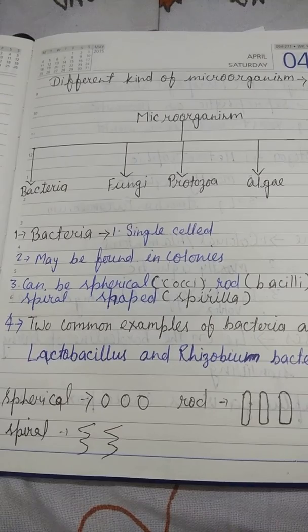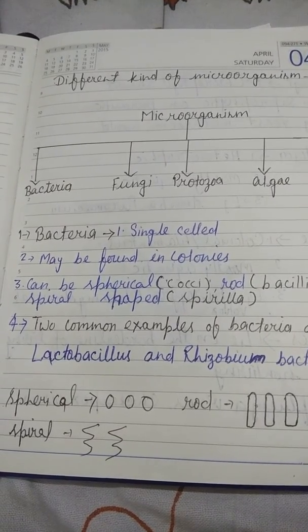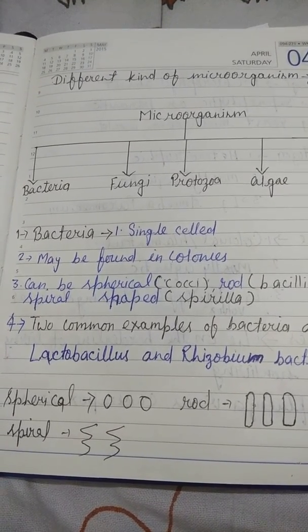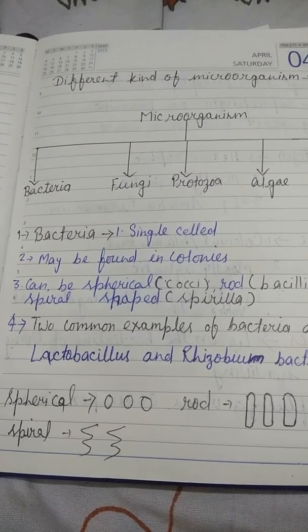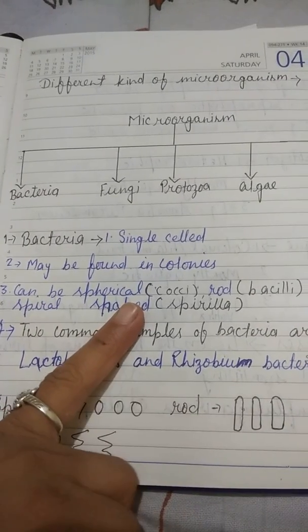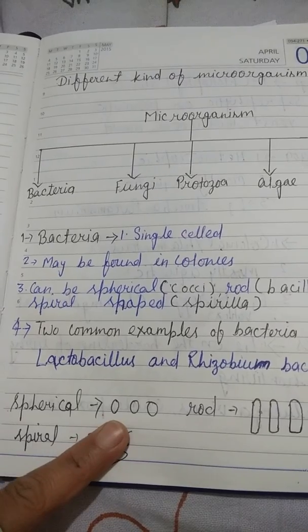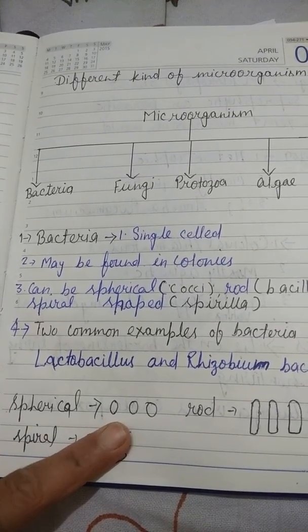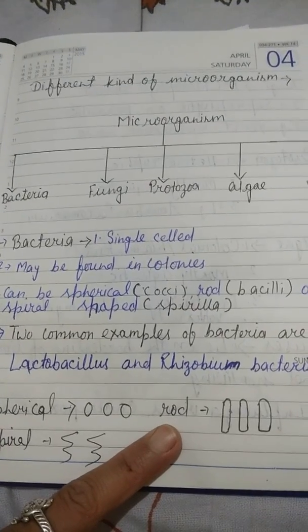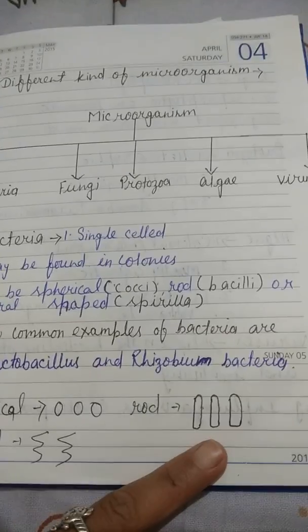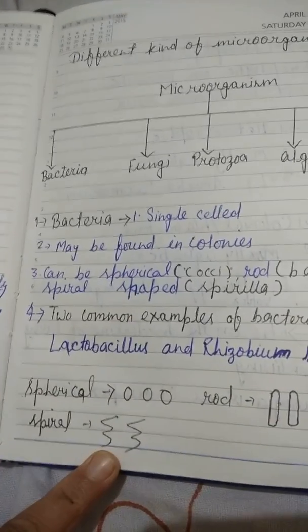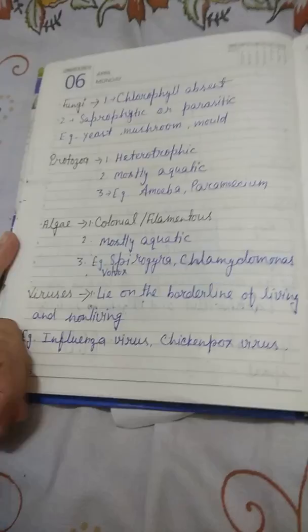Bacteria can exist in different shapes. There are mainly 3 groups of bacteria on the basis of their shape. Spherical bacteria can be like this, round shape. Rod bacteria can be like this and spiral bacteria can be like this.